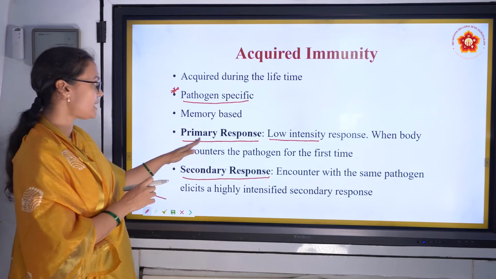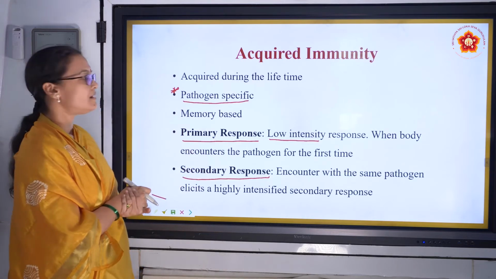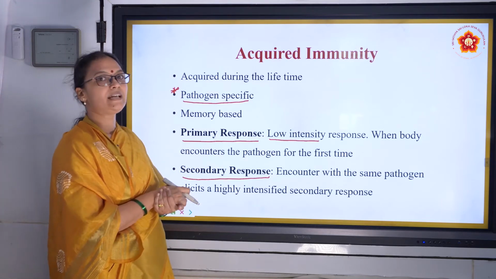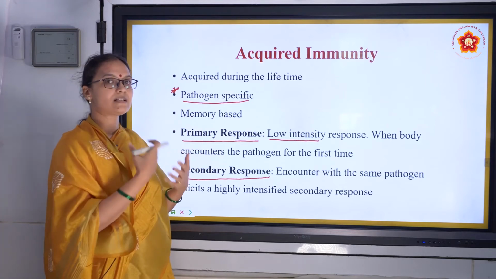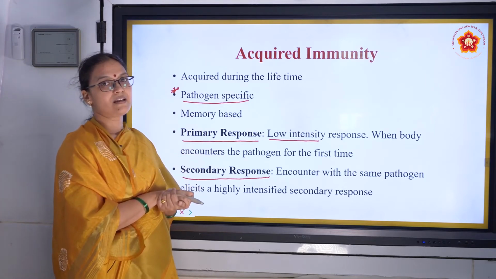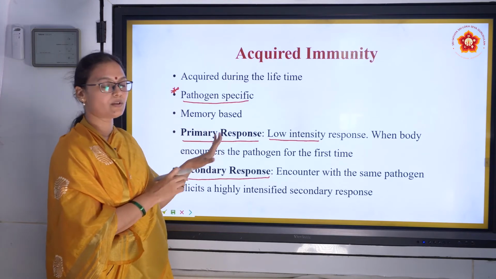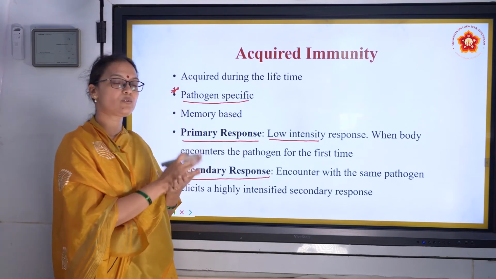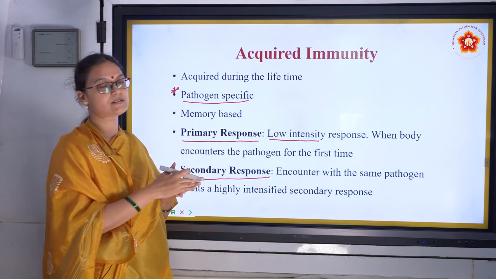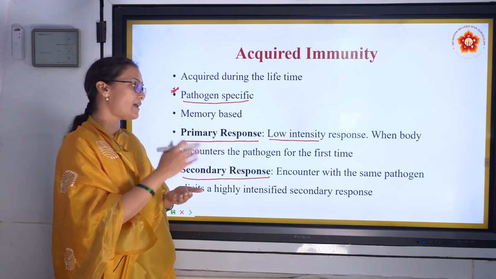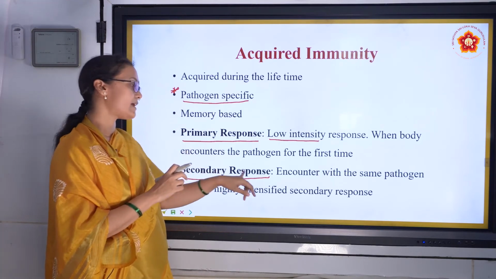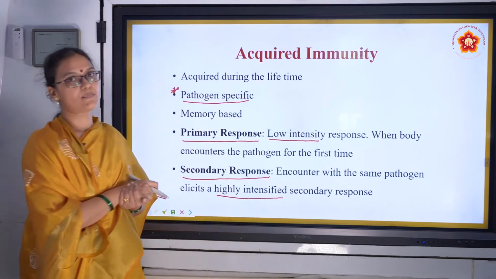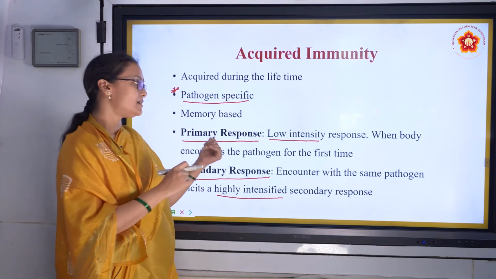And then primary response and then secondary response. Once our body knows that this pathogen is dangerous, what does it do? It develops immunity slowly. It starts building up antibodies against this pathogen. Once the primary response is over, once we have fever, cold, cough and all that, now our body knows that this coronavirus or this chickenpox is dangerous. So what does it do? It develops antibodies. So that is secondary response. How is secondary response? It's a highly intensified response. Now I'll give you an example here to understand it better.